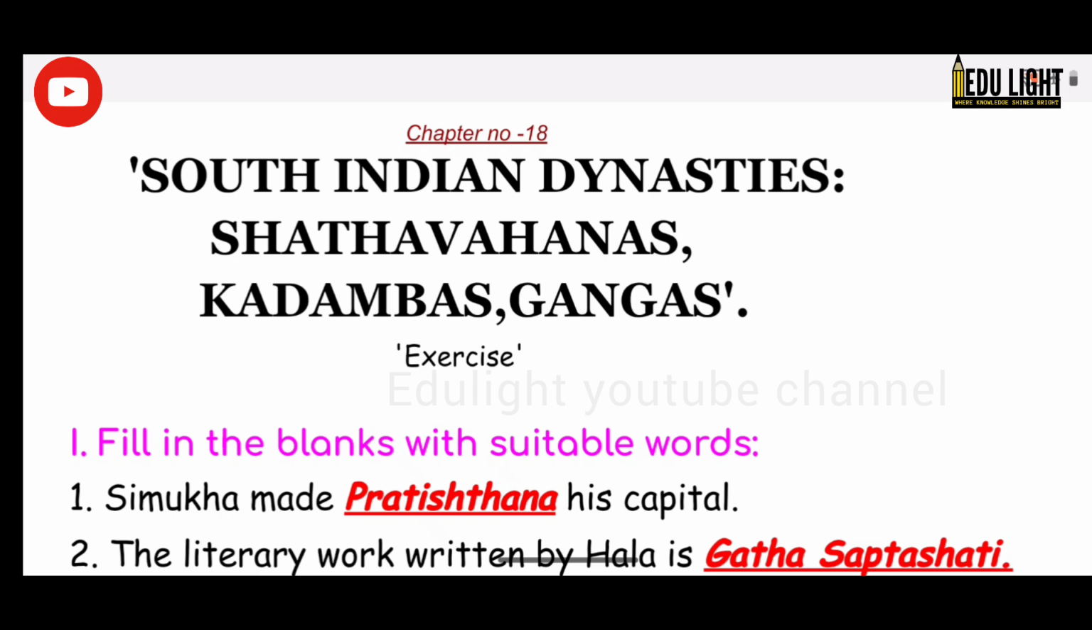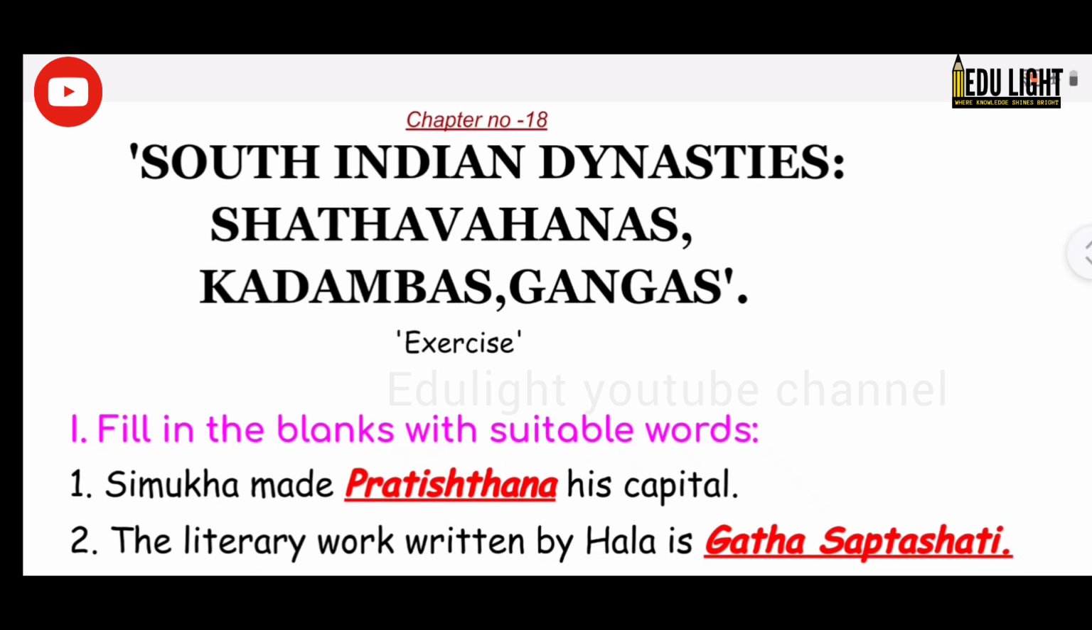Dear students, today we are going to cover 8th Standard Social Science in History. Chapter number 18, South Indian Dynasties: Shatavahanas, Kadambas, Gangas. Let's see the question answers of this lesson.